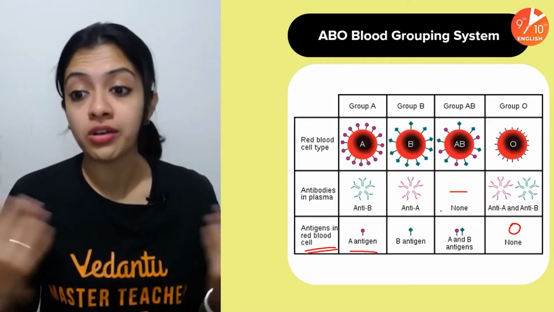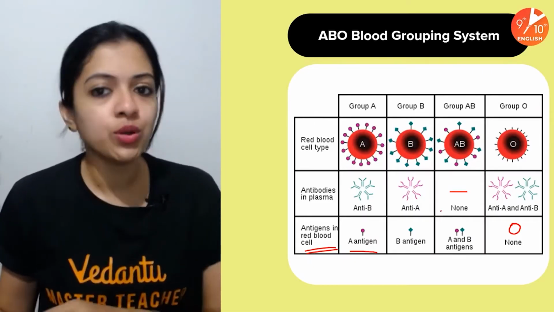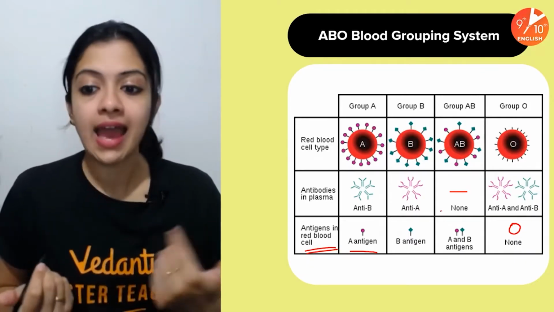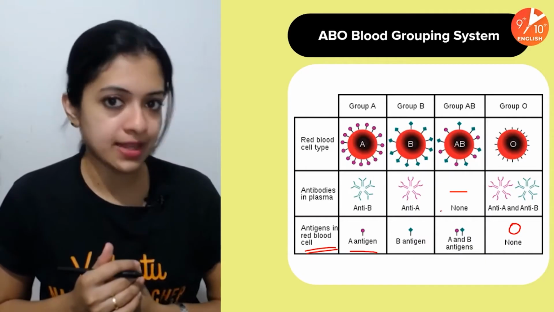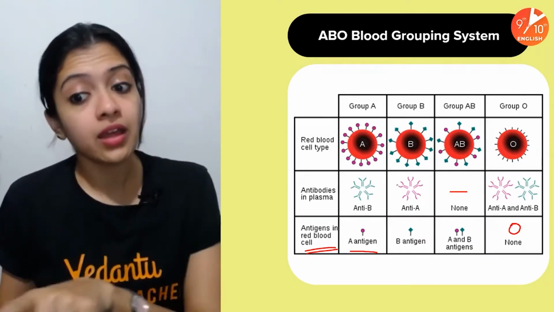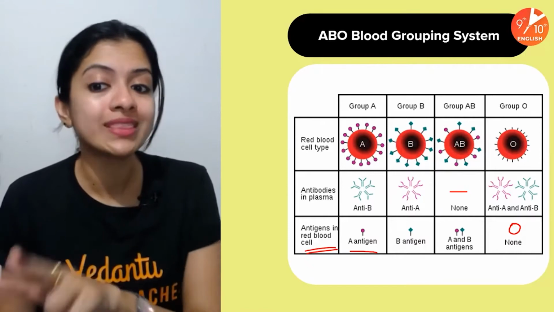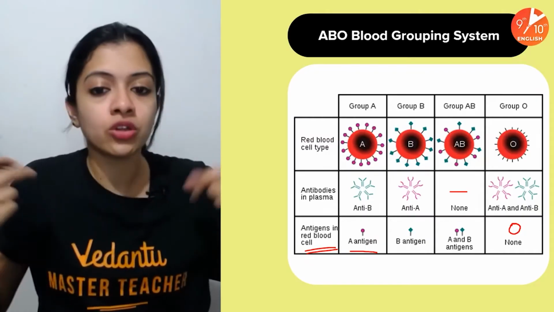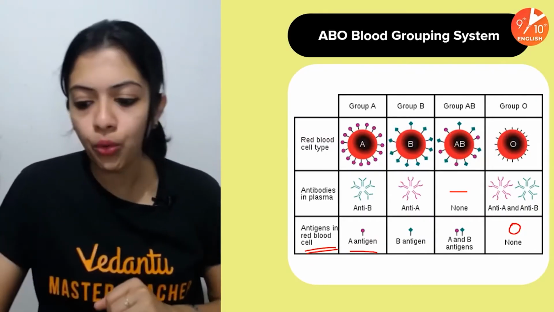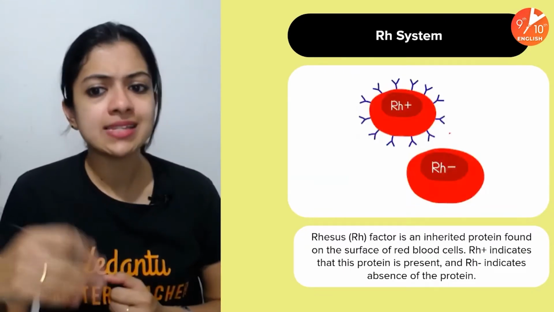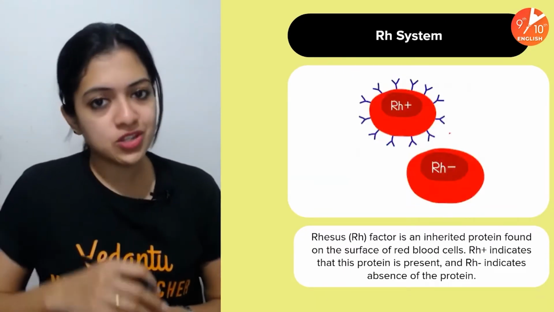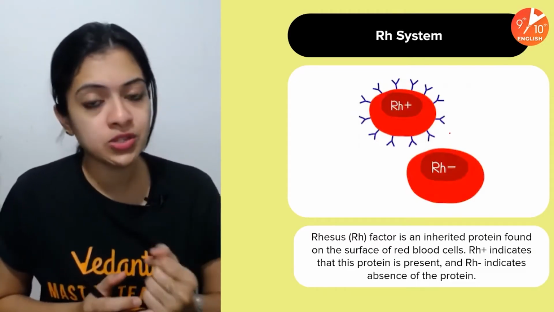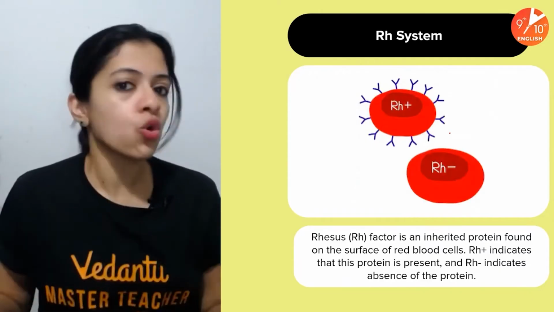What about in my case or other O blood group people's case? We would have both anti-A antibodies and anti-B antibodies in our blood plasma. Whereas in AB group, no antibodies at all, because there are both the antigens. Keep this in mind: antigens on the RBC, antibodies in the plasma. Also remember that Rh is an inherited protein which is found on the surface of the red blood cells. So Rh positive people are those who have this protein. Rh negative people are those who don't have this protein.